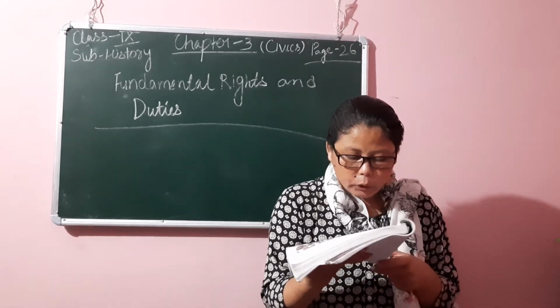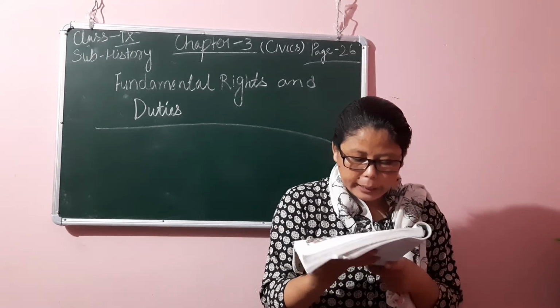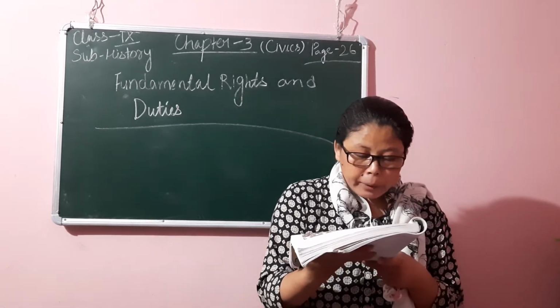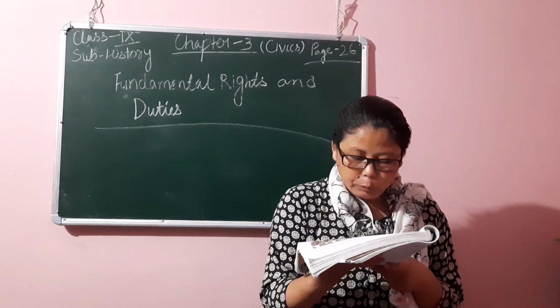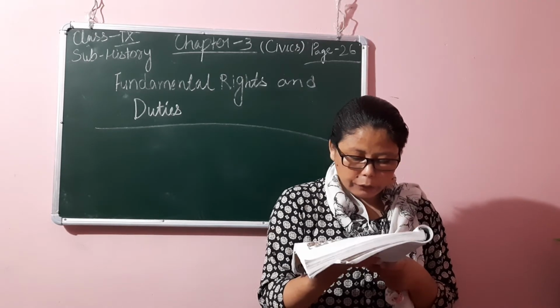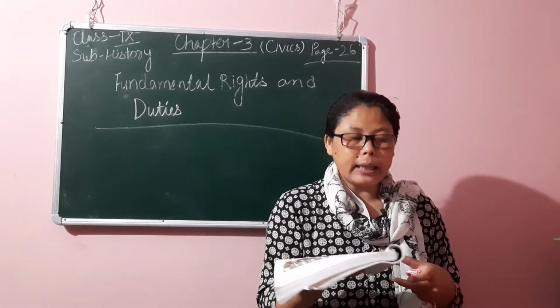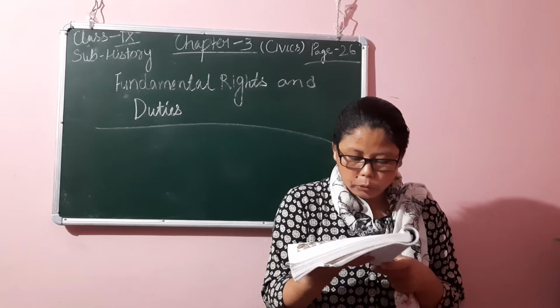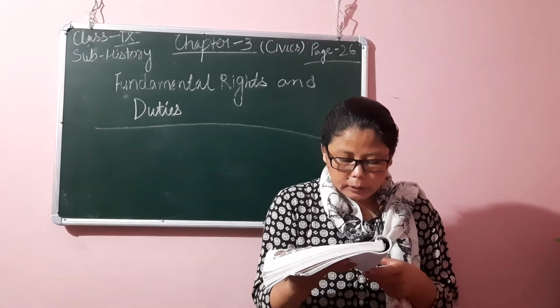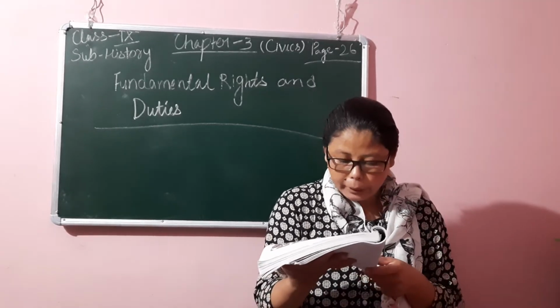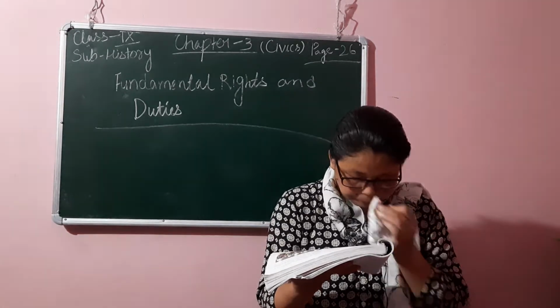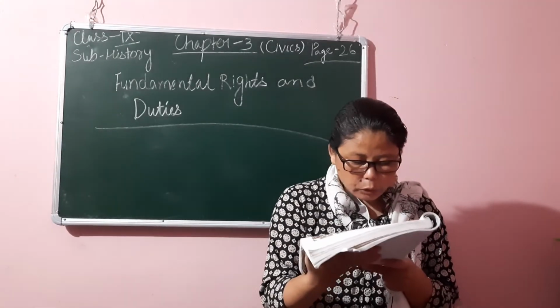So Article 29(1) states that any section of Indian citizens having a distinct language, script or culture of its own shall have the fundamental right to protect the same. This means that all minorities can preserve their culture and the state cannot deprive them of this right. Next is right to establish institutions.